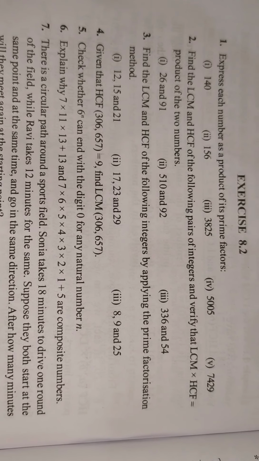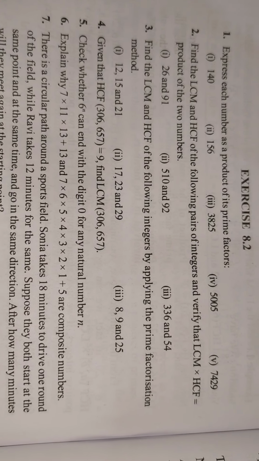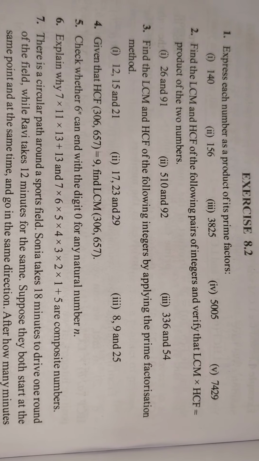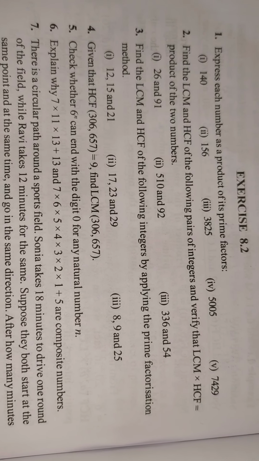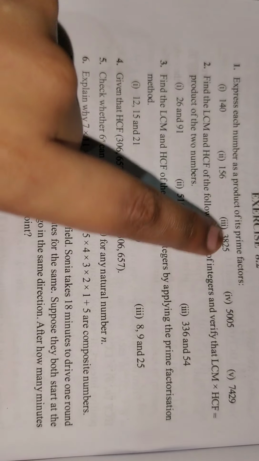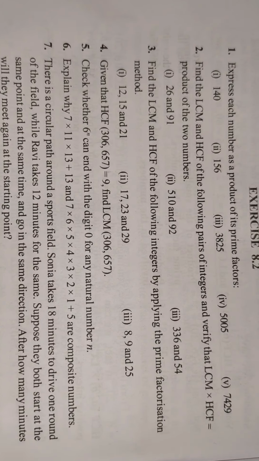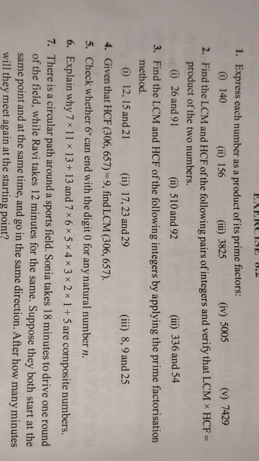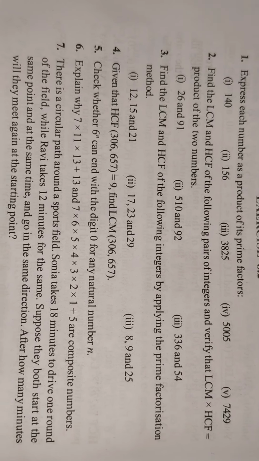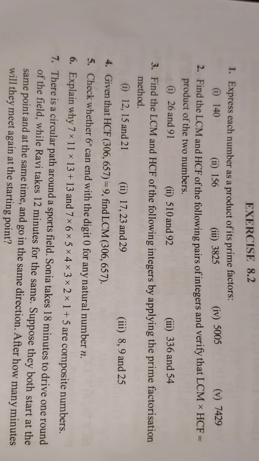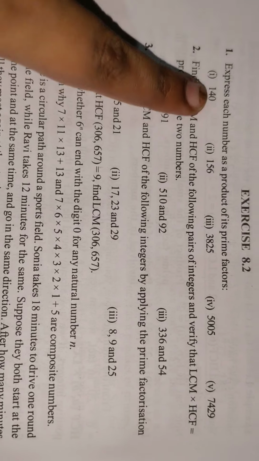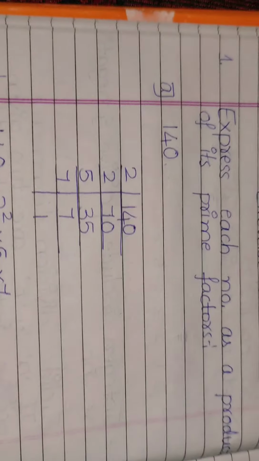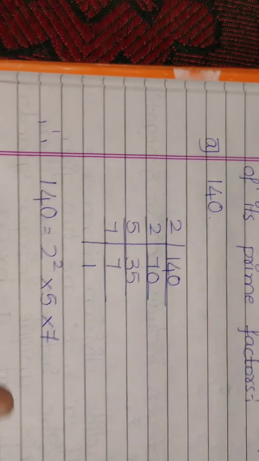So now let's begin our exercise, that is exercise 8.2. In the first question, they have asked us to express each number, the specific numbers they have given, as a product of prime factors. So we have to get the answer as a product of prime factors. Let's start solving. The first one is 140. We have to find the product of it, product in the sense of multiplication.